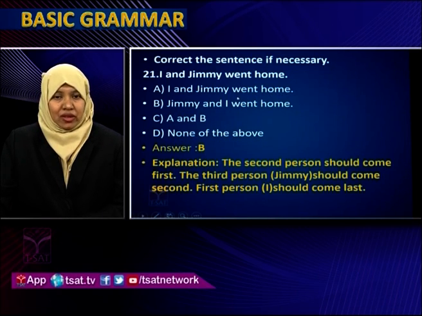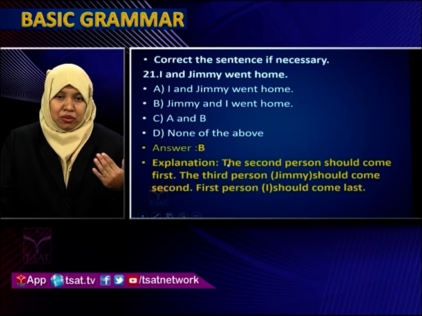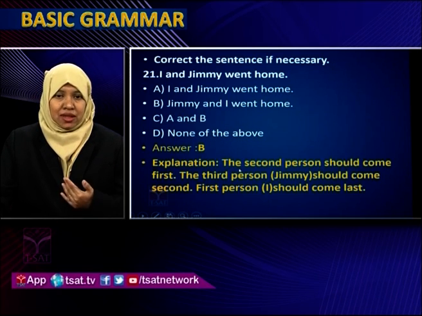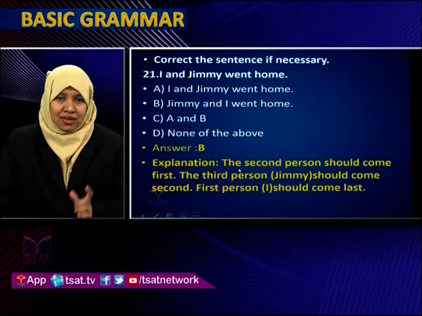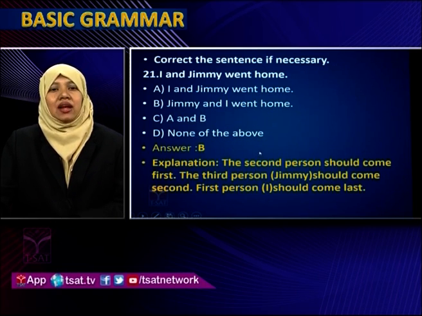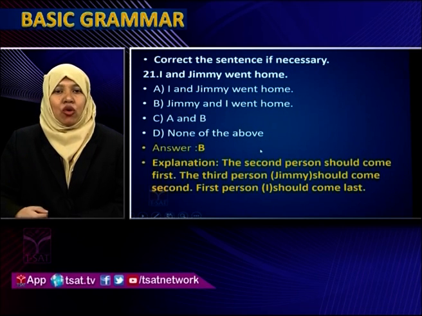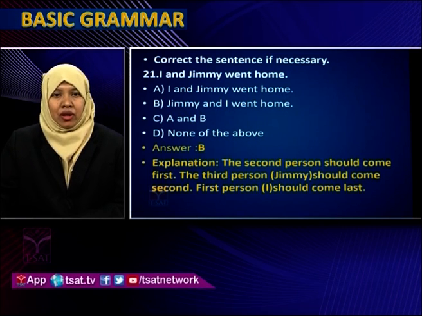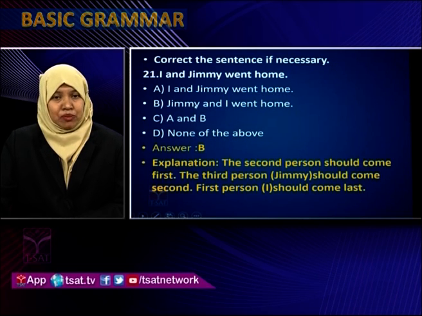Always remember, we have learnt the first person, second person, third person rule. When a sentence has first person, second person, and third person, they are arranged in a specific order. You have to remember that order. Here, I is the first person and Jimmy is the third person.